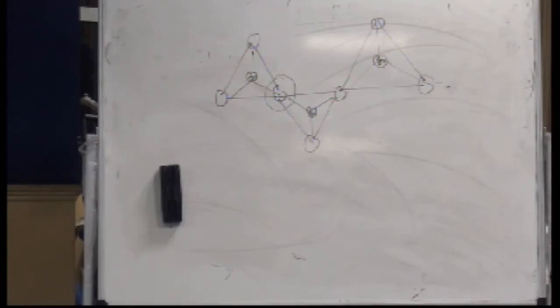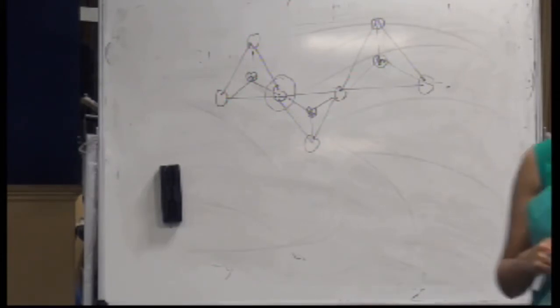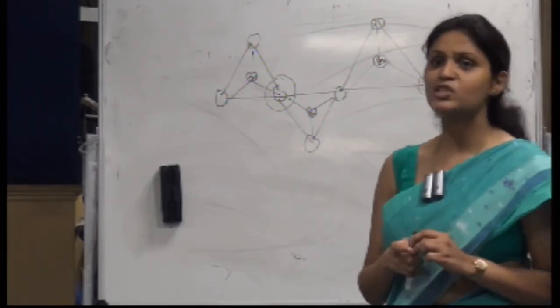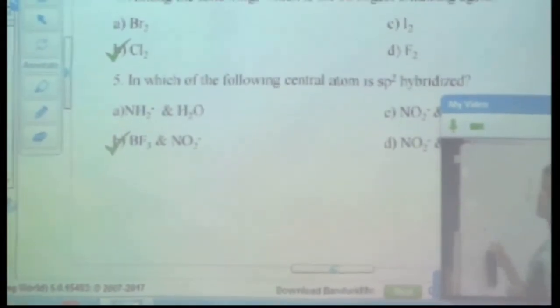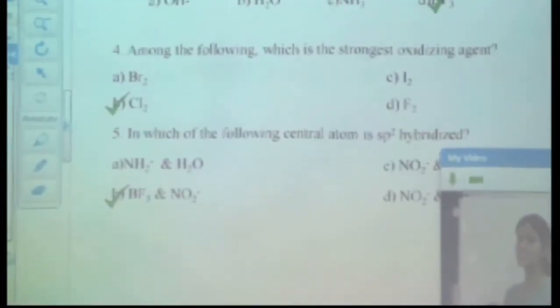Which of the following is least likely to behave as Lewis base? OH minus, obviously it has lone pair of electron, it can easily give it. Again H2O, oxygen has lone pair of electron, ammonia we know, but what about BF3? We know it is highly electron deficient compound, right? And hence it will not behave as Lewis base, but it will behave as Lewis acid.